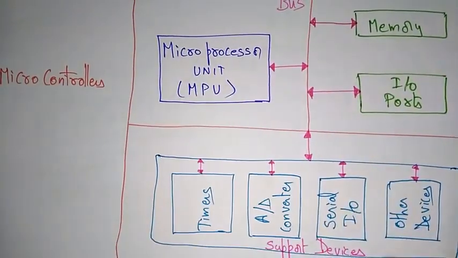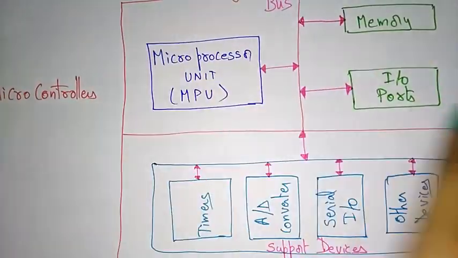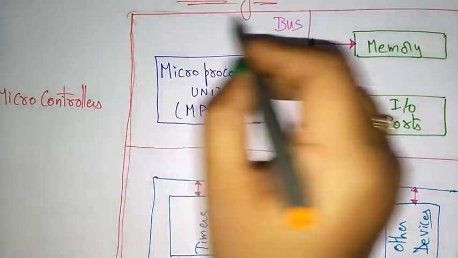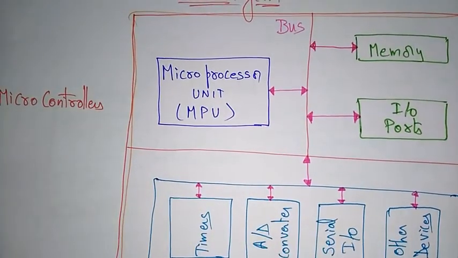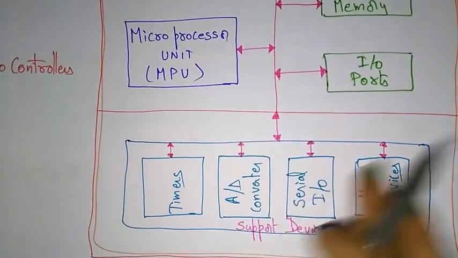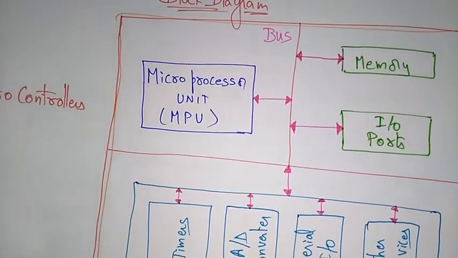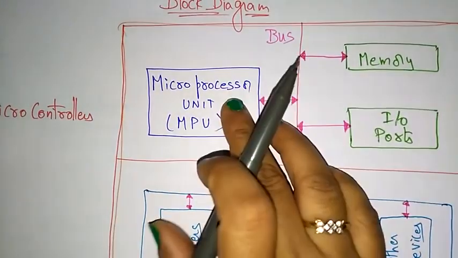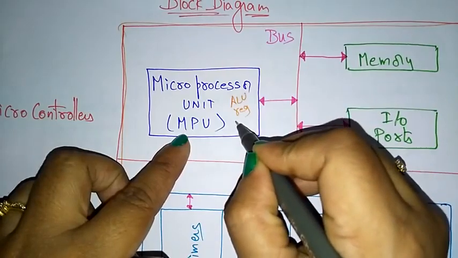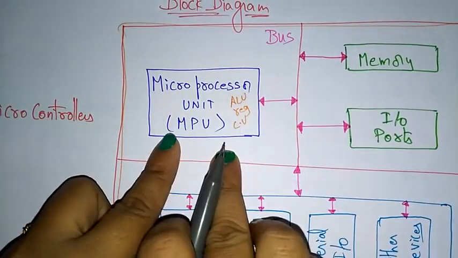These are all integrated in a single chip. So this is completely a single chip present inside the computer. Within the chip you have the processor, memory, input output and supporting devices. The microprocessor consists of ALU, registers and control unit.